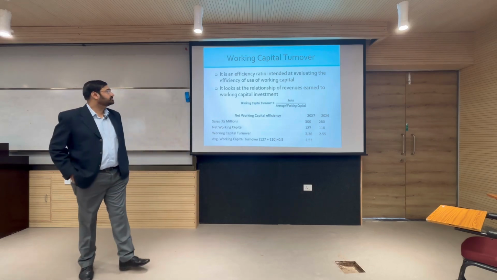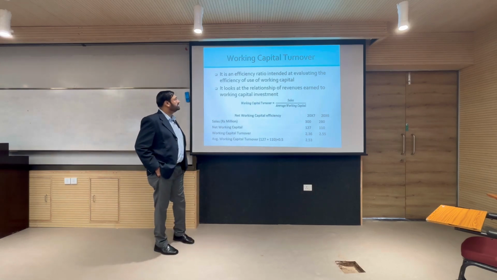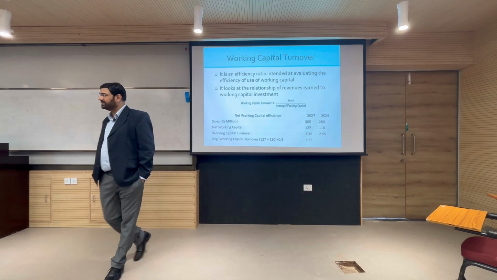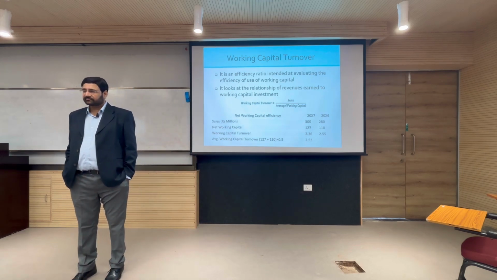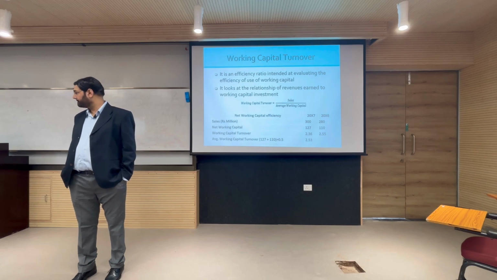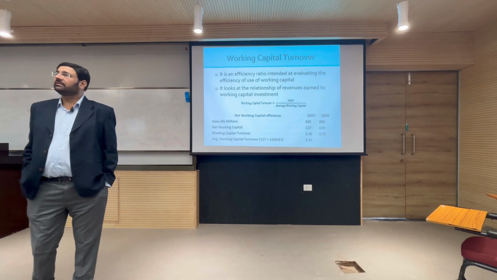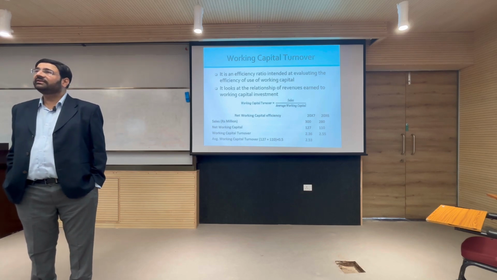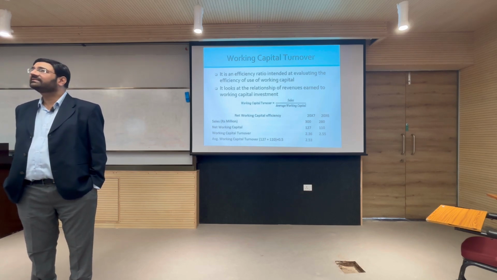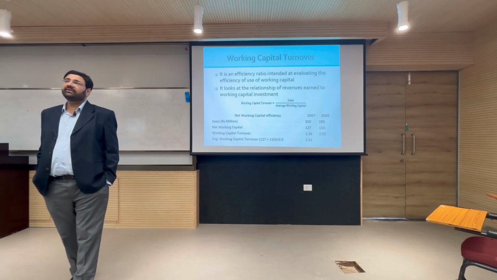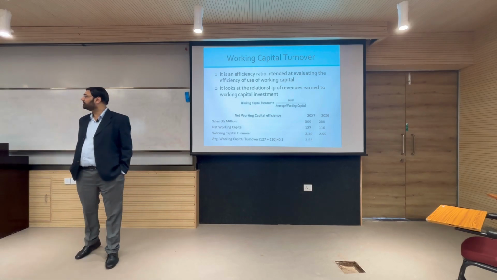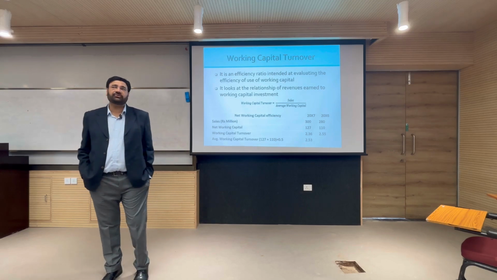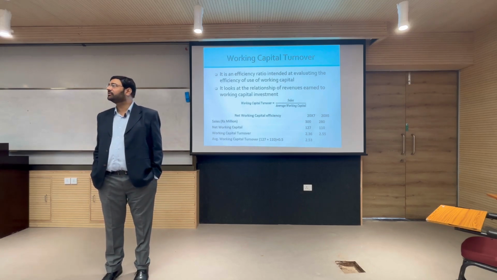So, working capital turnover, it is an efficiency ratio. You remember we were talking about efficiency ratios yesterday, where we said how efficiently you use your assets to generate sales. So, we said I am using 10 crores of assets to generate a turnover of 50 crores, right, sales of 50 crores. So, my asset turnover is 5 times.